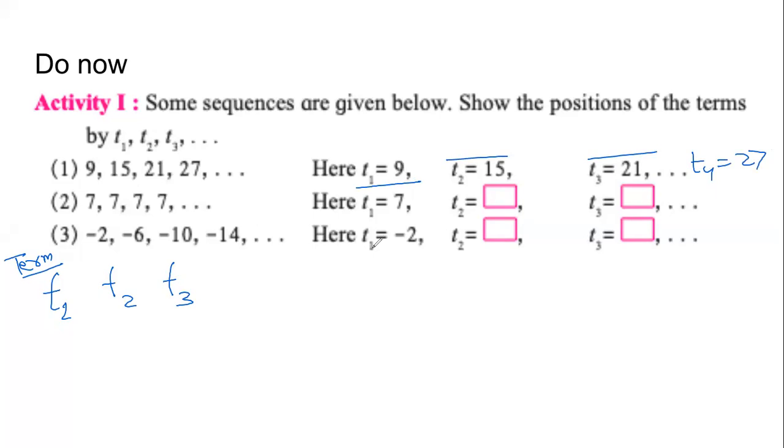Similarly, sequence 2, all the terms are 7. So very easy, 7 and 7. And if I ask you T4, that is also 7. Sequence number 3, first term is -2, second term is -6, third term is -10. If I ask you the fourth term, T4 equals -14. Compare your answers, check.